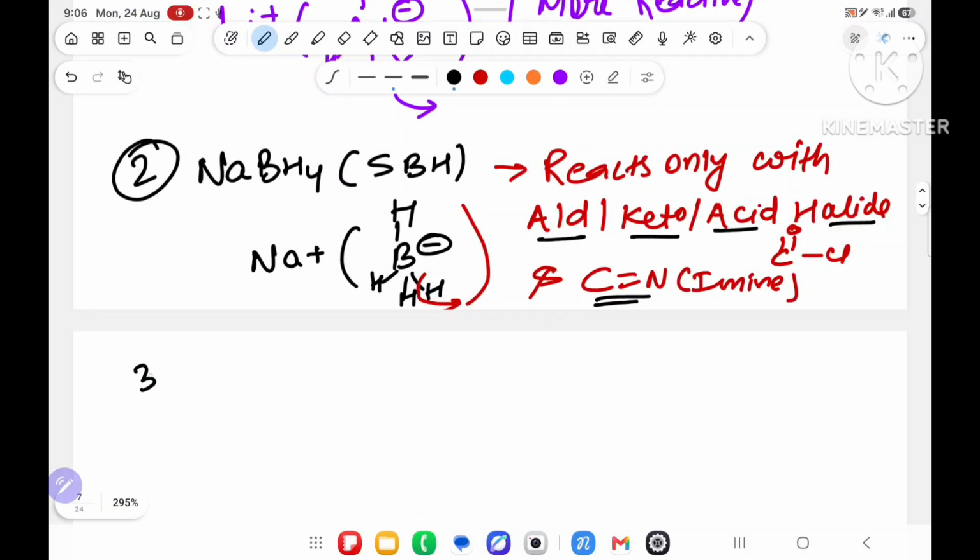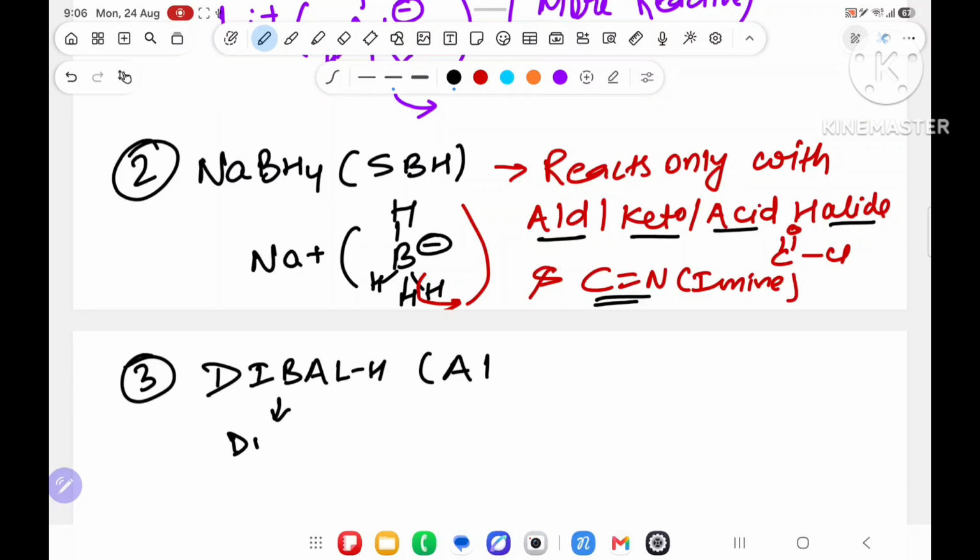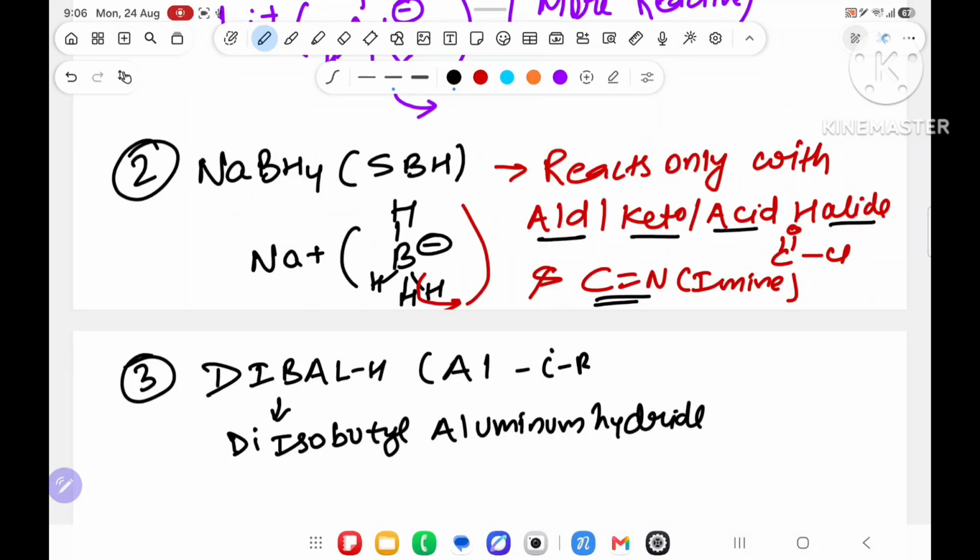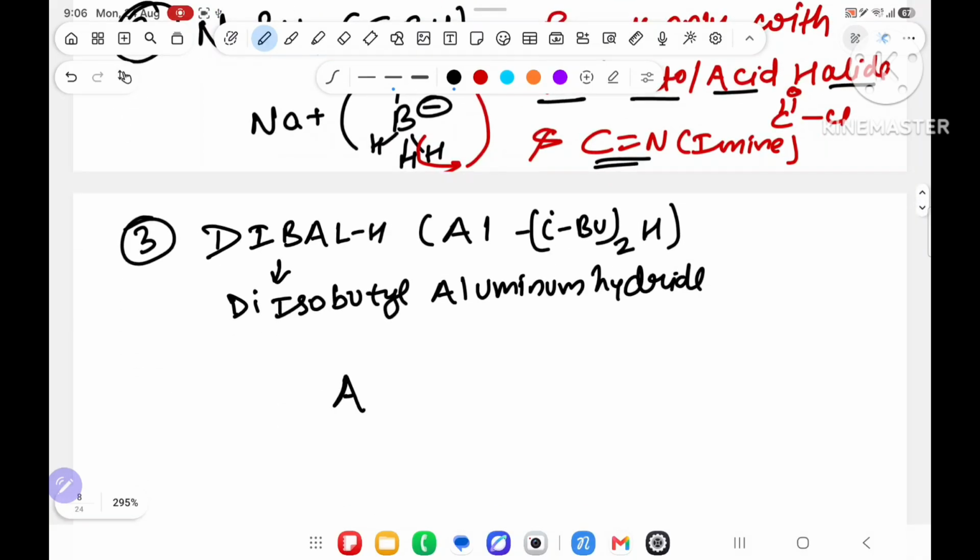It also has lots of hydrogen source. The fourth one is DIBAL-H. DIBAL-H means di-isobutyl aluminum hydride, also written as aluminum with isobutyl twice and hydrogen. Sir, what is the structure? Aluminum is there, here hydrogen, over here isobutyl and over here isobutyl.